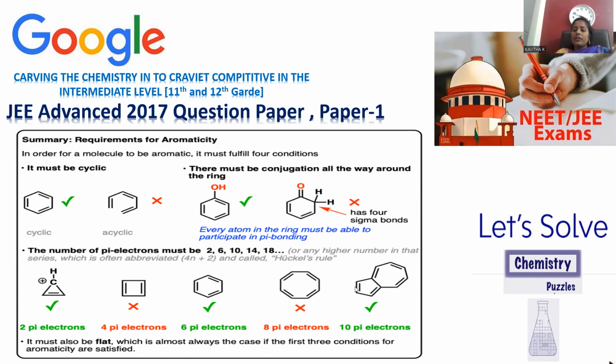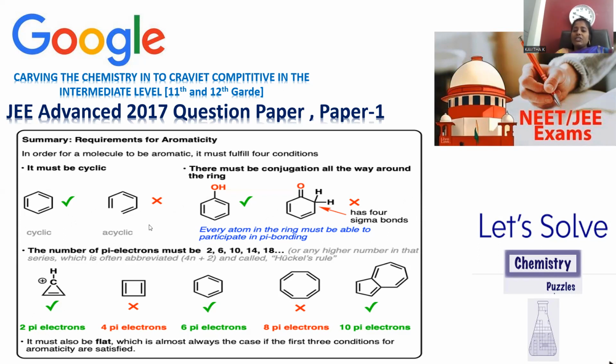You can count 1, 2, 3, 4, 5. 5 twos are 10. A 10 pi electron system is part of 4n plus 2 and the Huckel rule. Conjugation is there, cyclic nature is there, sp2 hybridization is there. All are satisfied, so put a tick mark over here. 10 pi electrons are part of the 4n plus 2 system. The Huckel rule is satisfied.